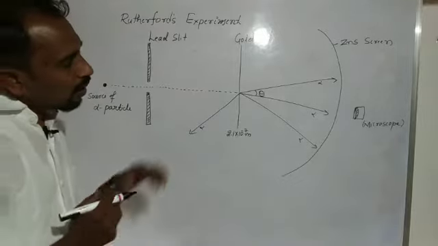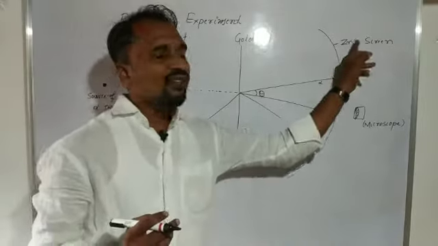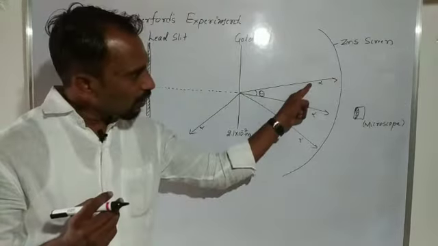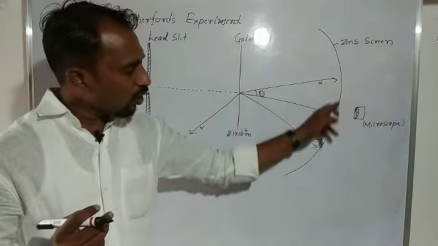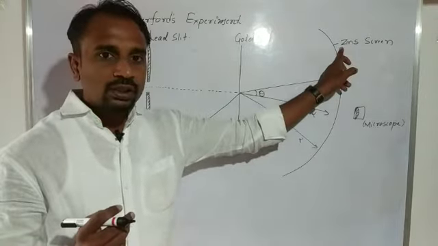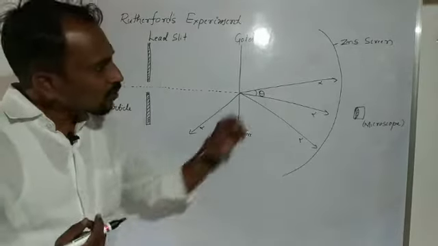Here these scattered alpha particles fall on a zinc sulfide screen. Then what happens?